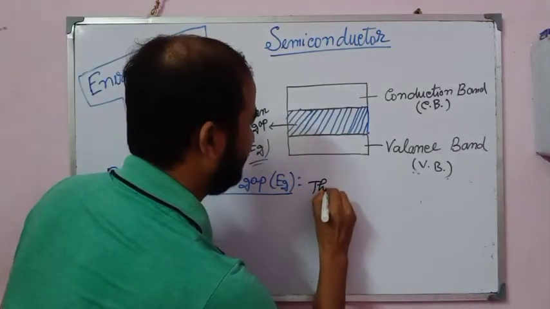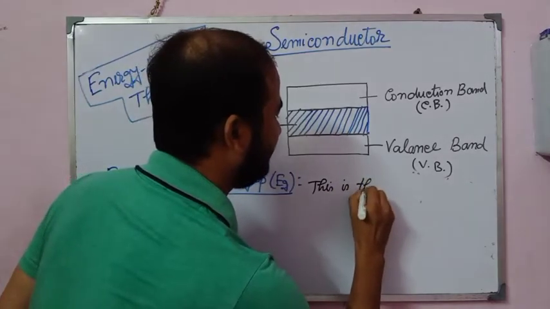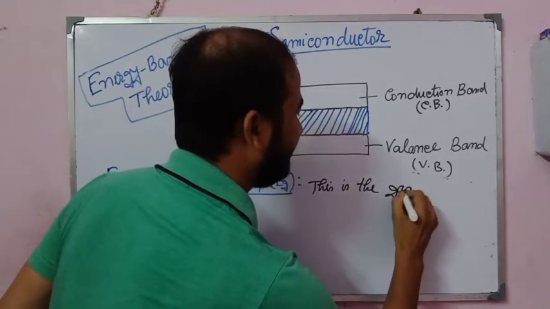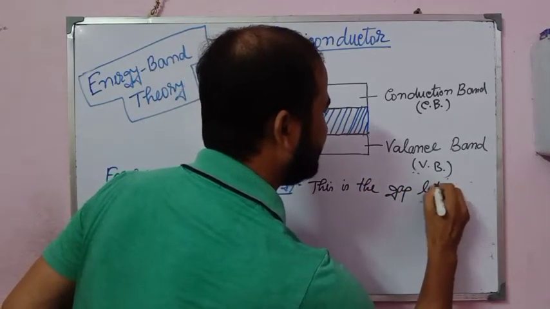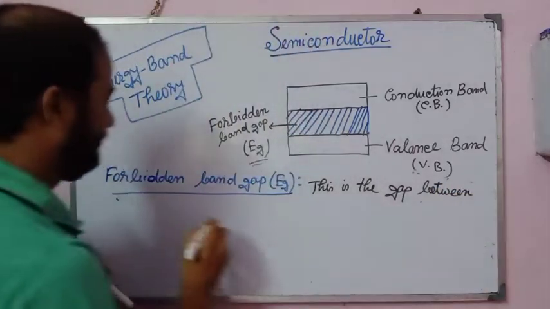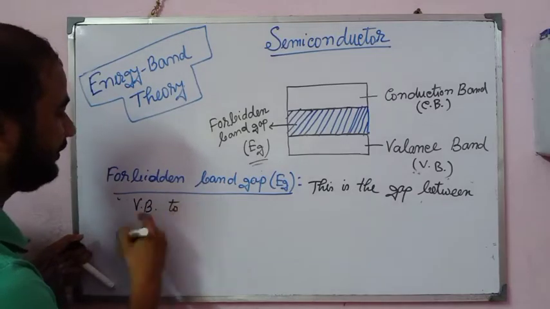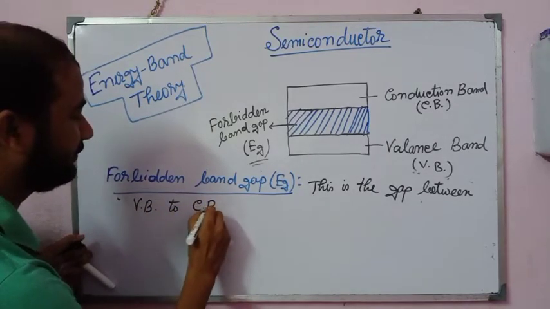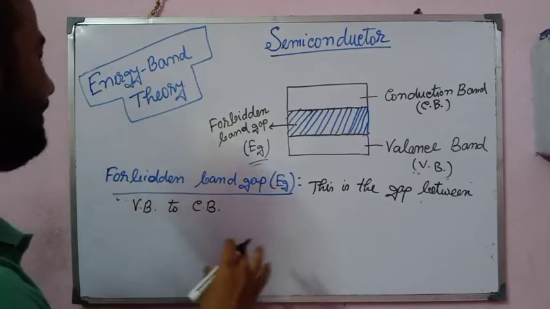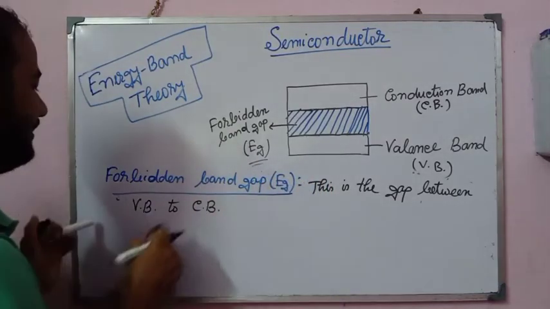This is the gap between VB, that means valence band, and CB, conduction band.